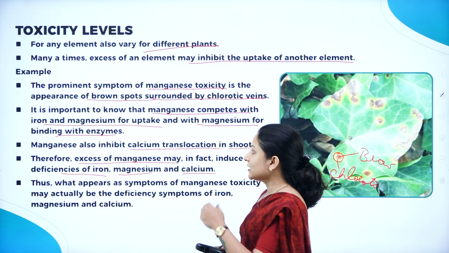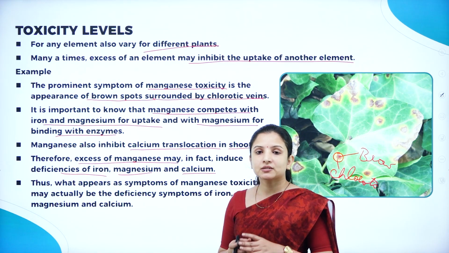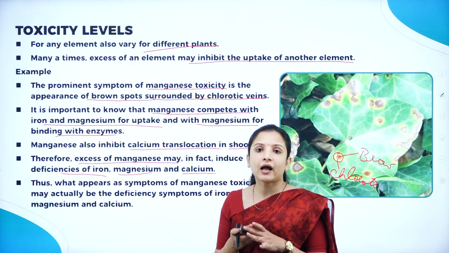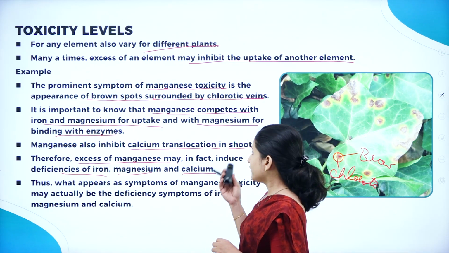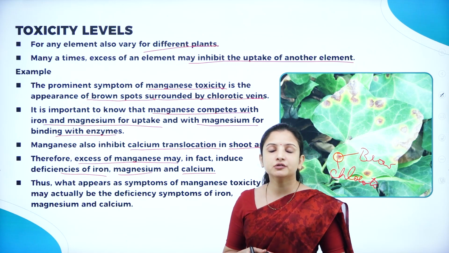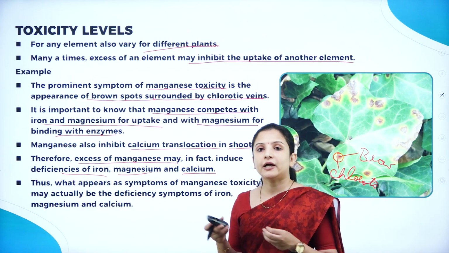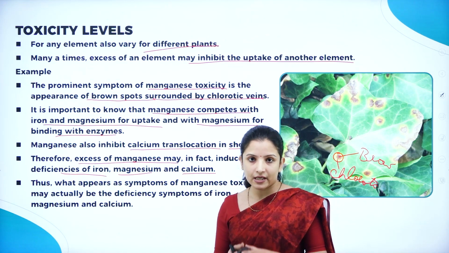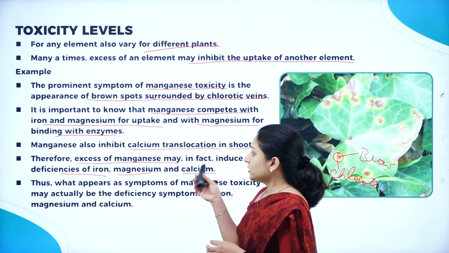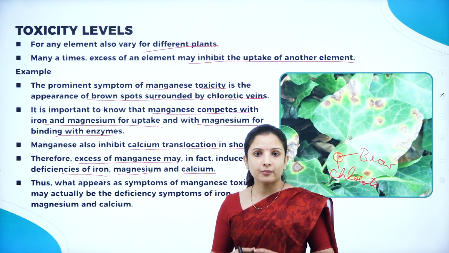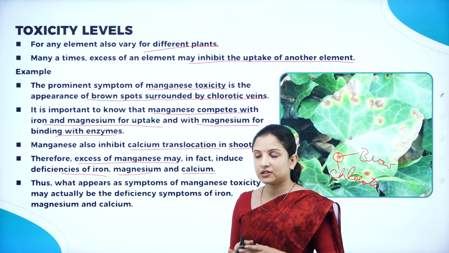And not just that, they will also bind with certain enzymes, preventing the activation of those enzymes. And not just that, manganese will also inhibit the transfer of calcium from one part of the plant to the other, especially in the shoot apex. So that is why an optimum amount of the micronutrient should always be added.